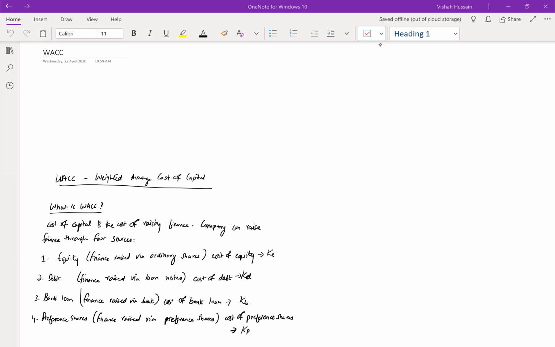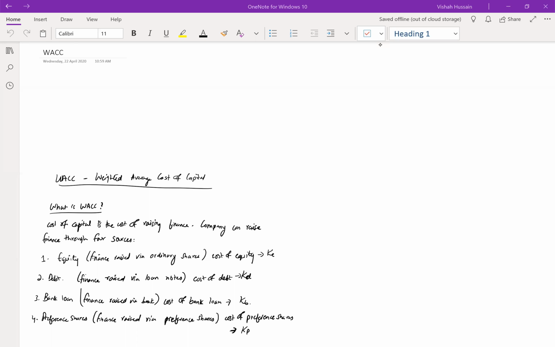So there are four main sources of finance that a company uses. The first one is equity, then we have debt, then we have bank loan, and then we have preference shares. Equity is the finance raised through the issuing of ordinary shares. Debt is the finance raised through the issuing of loan notes or what we call debentures.